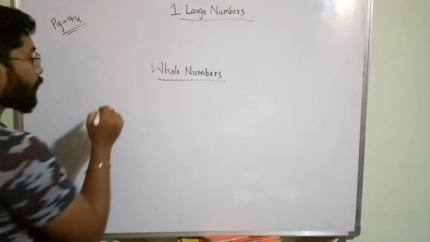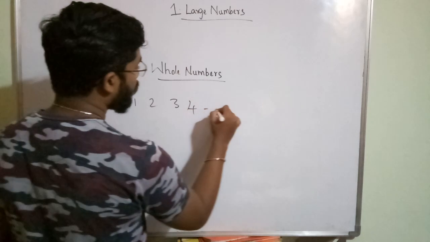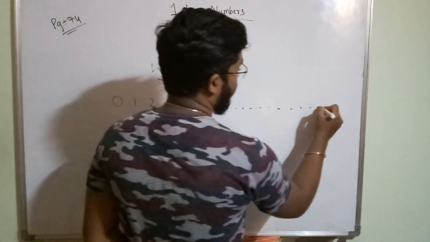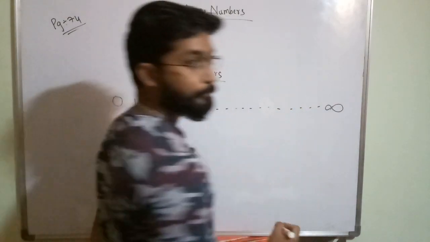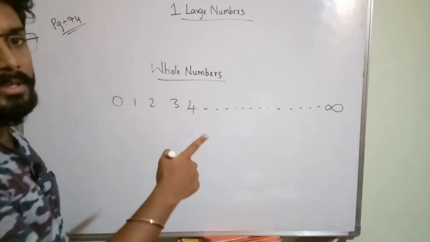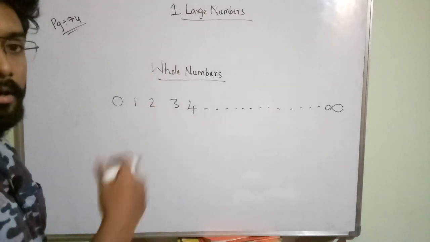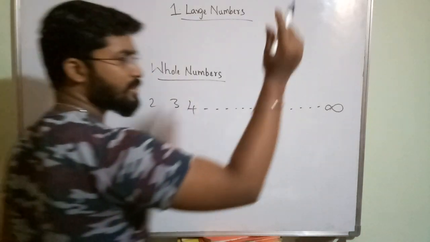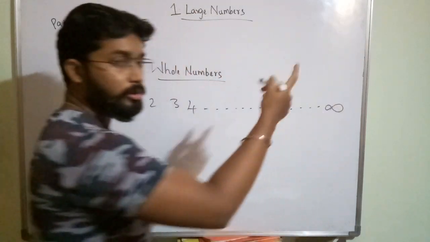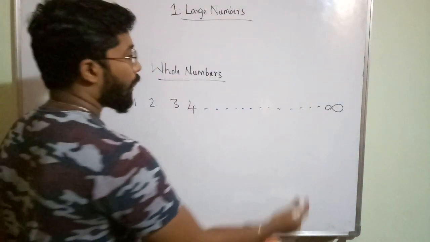If you start counting from 0, 1 2 3 4 up to larger numbers up to infinity. Infinity means larger number. You don't know the end for numbers, no? The numbers will keep on counting. So till the larger numbers, crores, 10 crores, 100 crores, like that they will go on up to infinity.